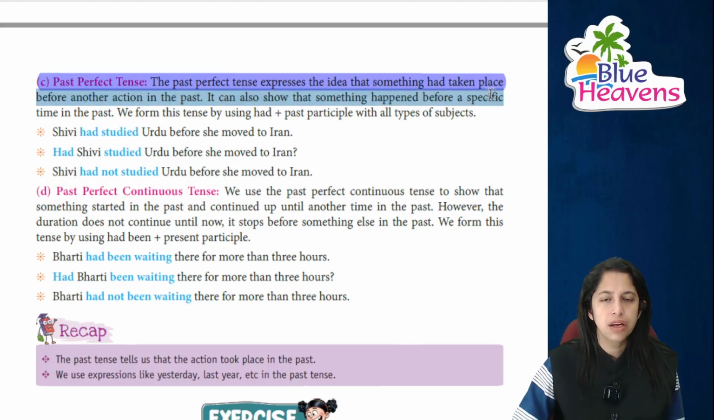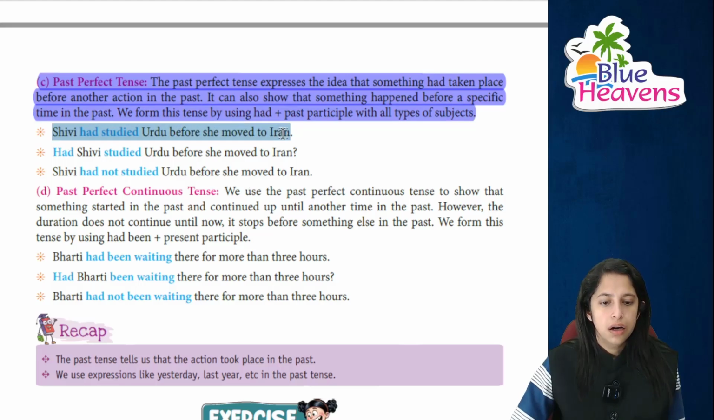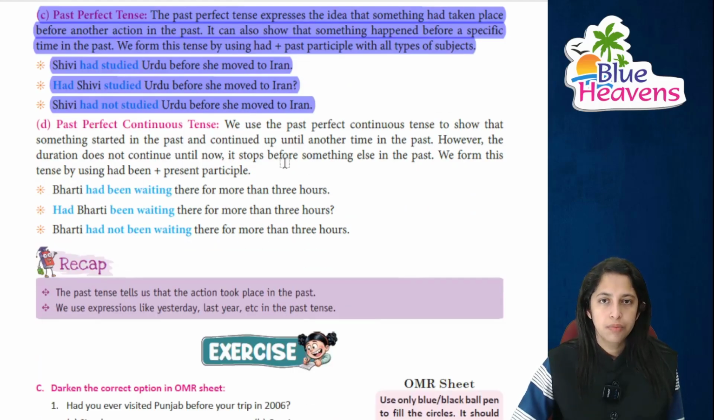It can show that something has happened before a specific time in the past, and we form the past perfect by using had and, of course, the past participle with all the types of subject. We had studied Urdu before she moved to Iran. जाने से पहले. Had she studied Urdu before she moved to Iran? She had not studied Urdu before she had moved to Iran.